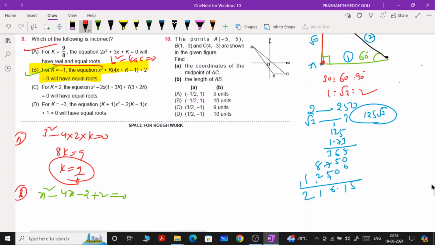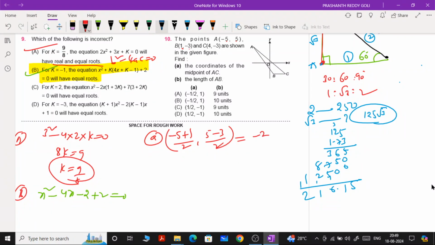Now we are going to focus on the last question in this sample paper. Question number 10. There are 3 points, A, B, C, given as shown in the figure. The coordinates of the midpoint of AC. He asked to find the midpoint of AC. The midpoint formula you know already: x1 plus x2 by 2 comma y1 plus y2 by 2.